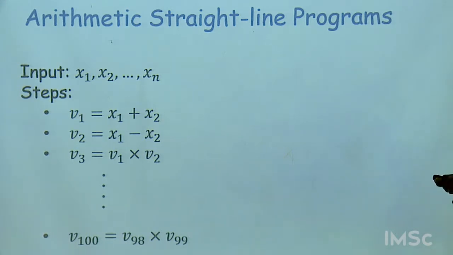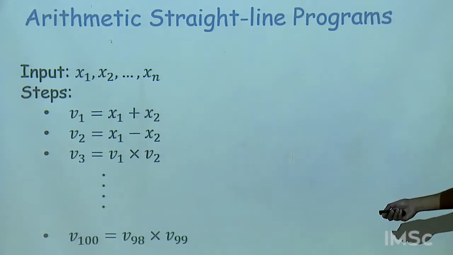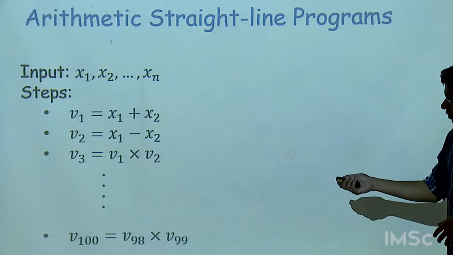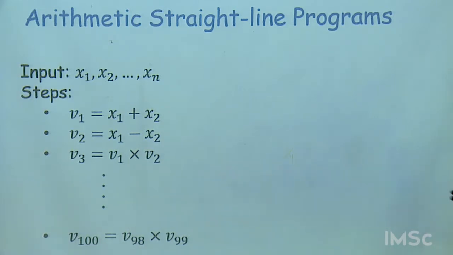And the way the computation proceeds is at each step, you apply an elementary arithmetic operation like addition, subtraction, or multiplication. You add, subtract, or multiply two previous things. And at the end of this, at the last line of your program, you would have computed some function of the inputs. And since we are doing only arithmetic operations, this will be a polynomial function. More generally, if we allow divisions, it will be a rational function. But let's say for now, we allow only additions, multiplications, and subtractions. So this will be a polynomial in the inputs.